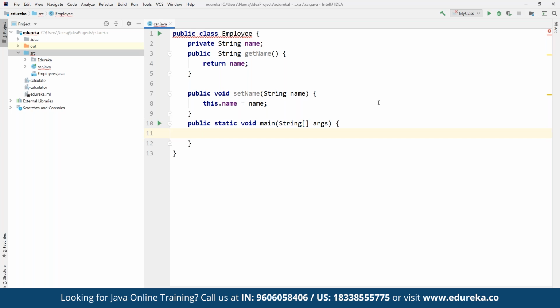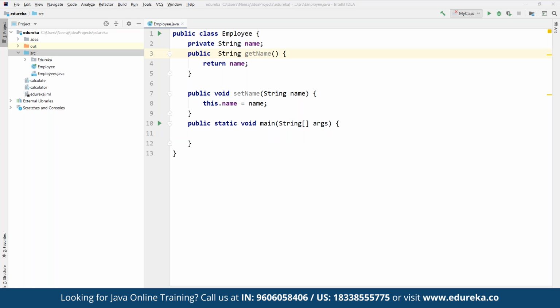All right. So what we have done here is create a class Employee, which has a private variable defined as name. Let's create a different class altogether by the name of Employee.